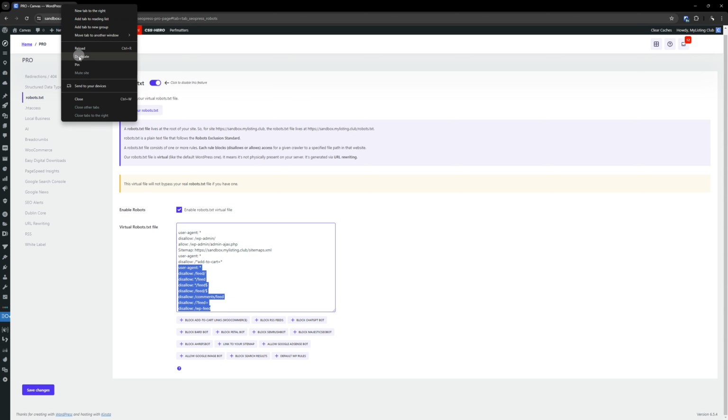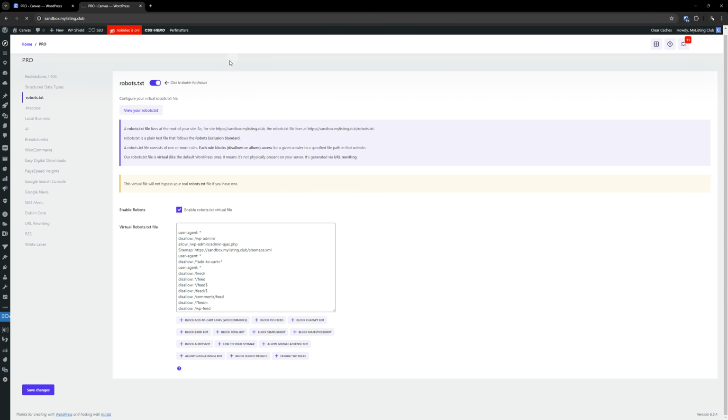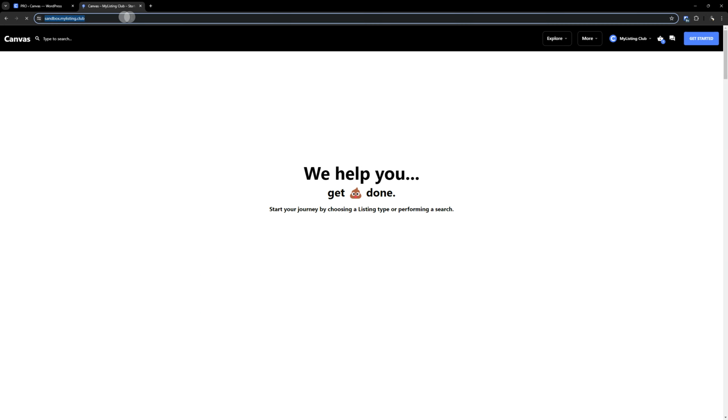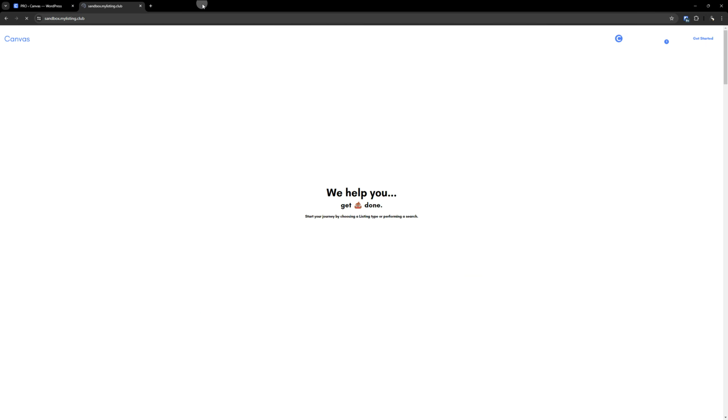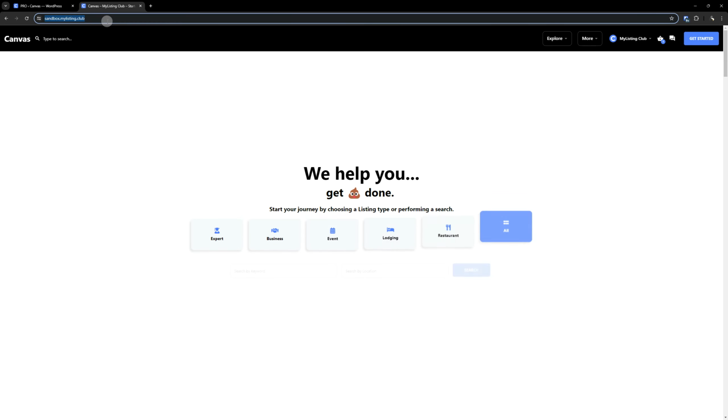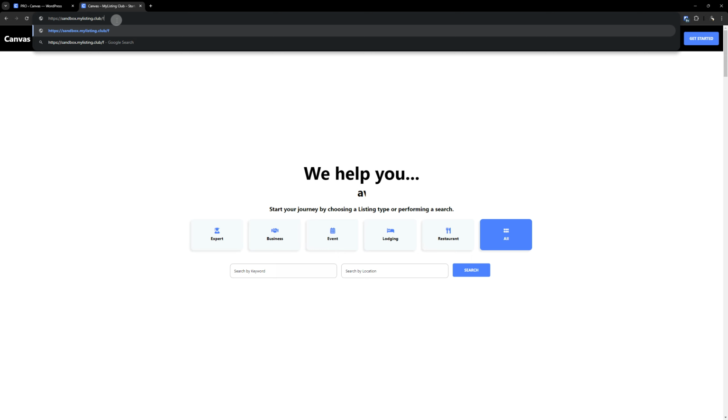So if you want to know what that is, let's go to the front end of the site and put RSS at the end of it. Well, I've got it turned off, so you won't see that in there. But if you were to look at the RSS, actually, you know what it is? It's feed. I think it's just feed.